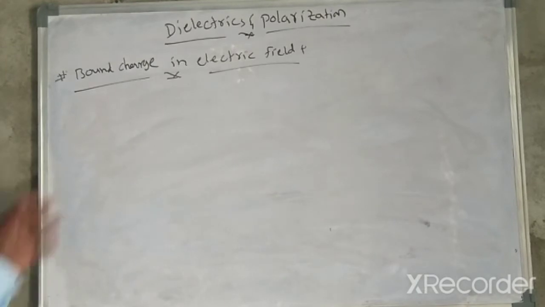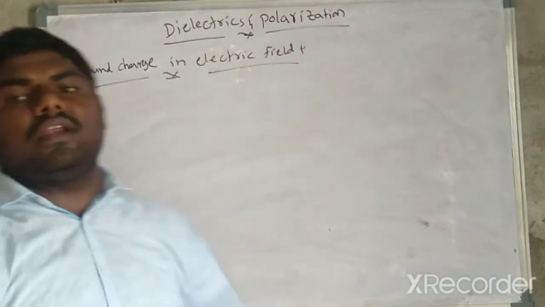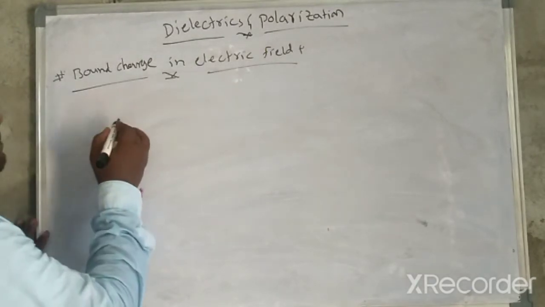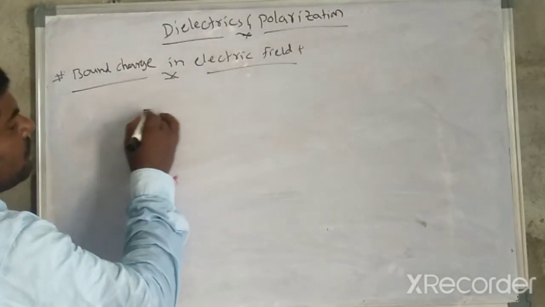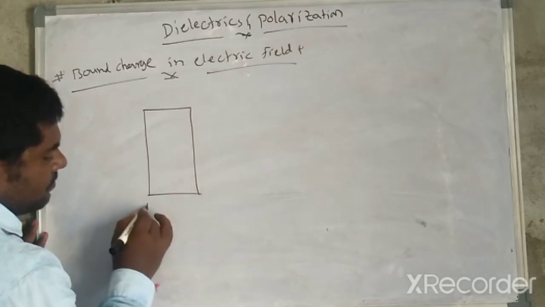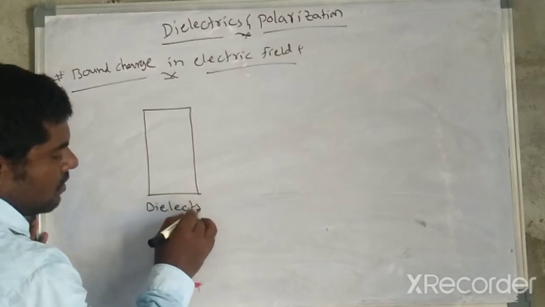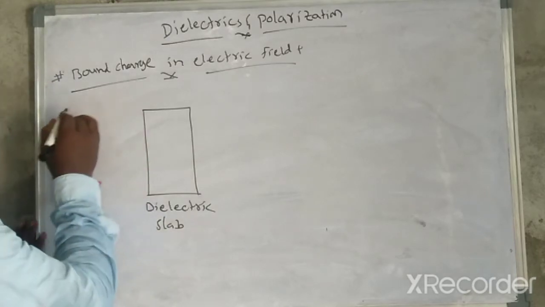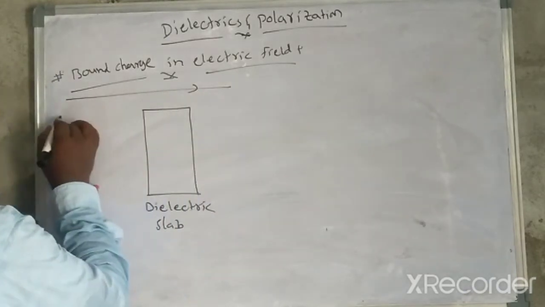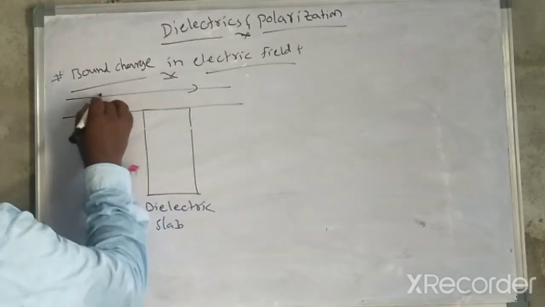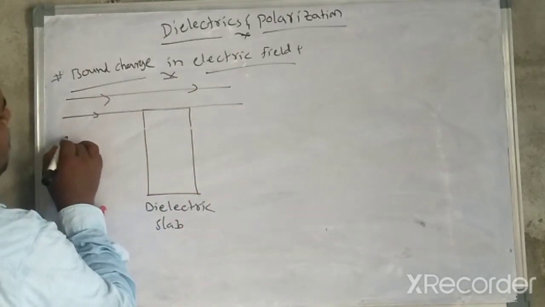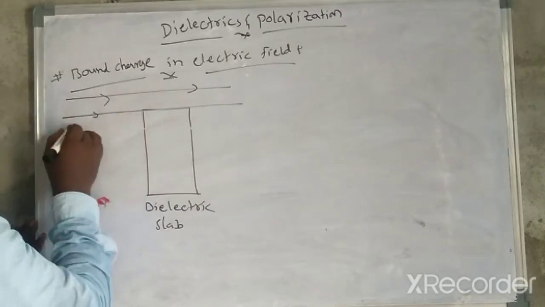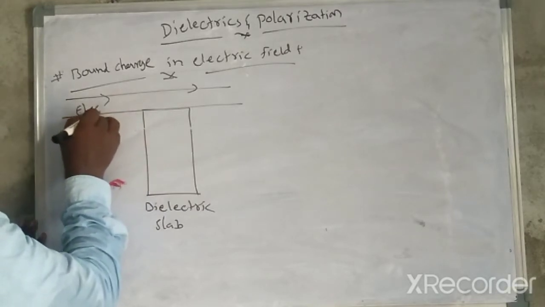Another important topic: bound charge in an electric field. Let us consider this one is a dielectric slab. Here is the external electric field applied on this dielectric slab.